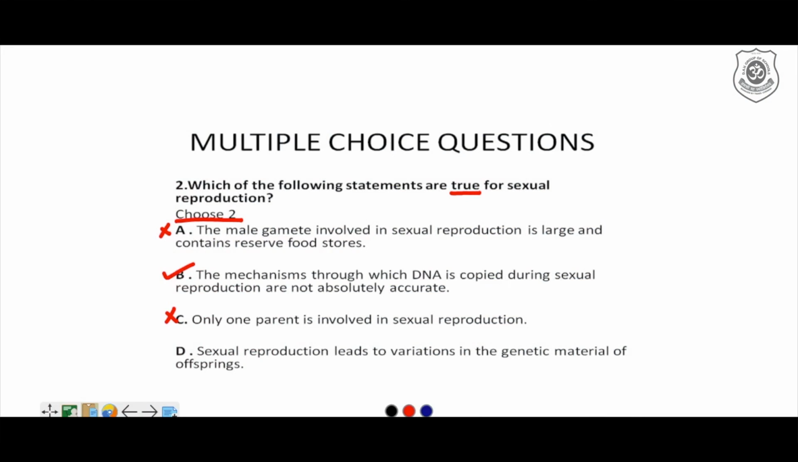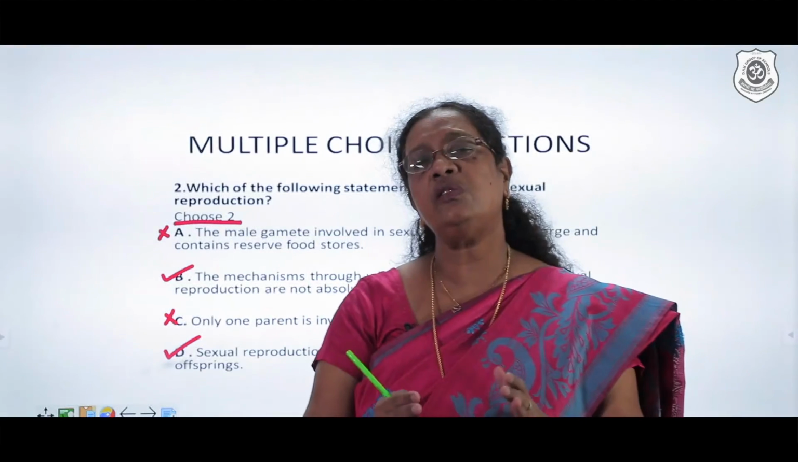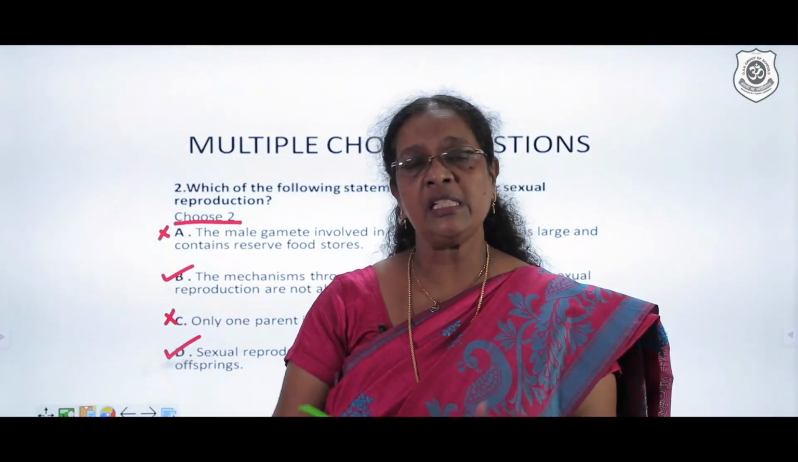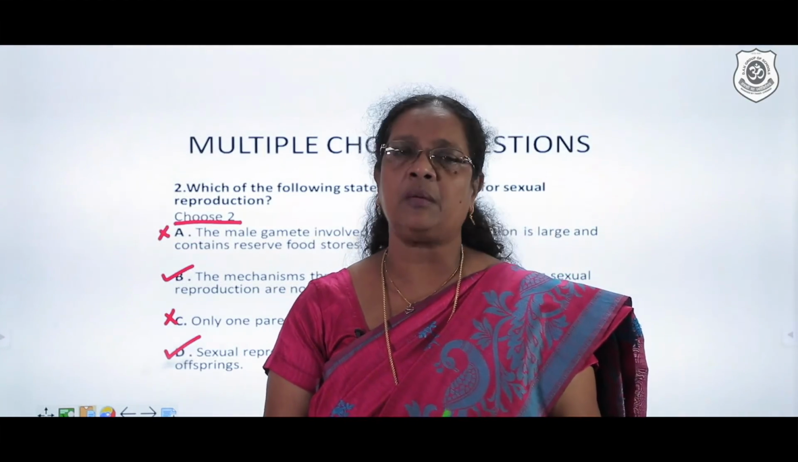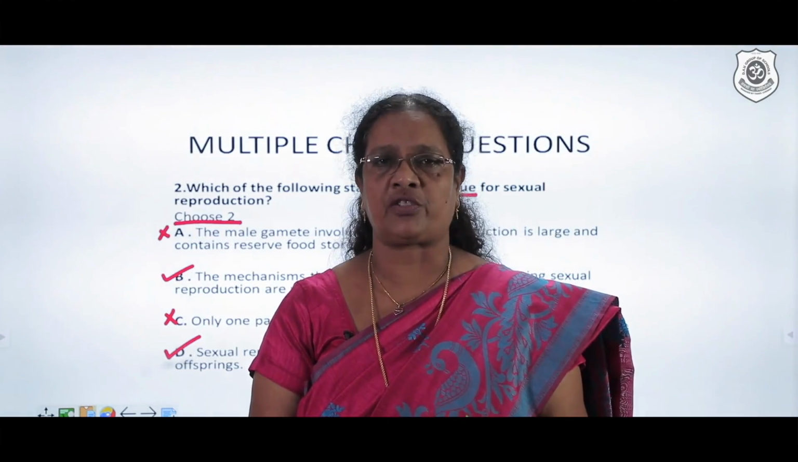Sexual reproduction leads to variation in the genetic material of offspring. Perfect. So these 2, B and D, are the correct options. We have just introduced this particular topic. In our next module, we'll be studying in detail the asexual mode of reproduction. Namaste.